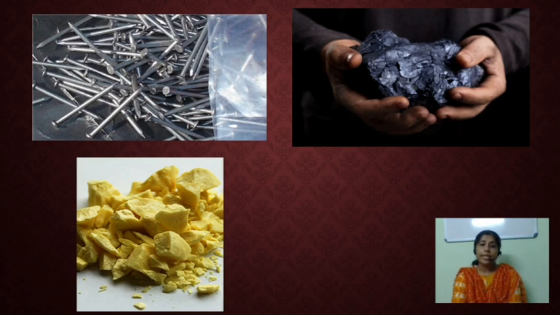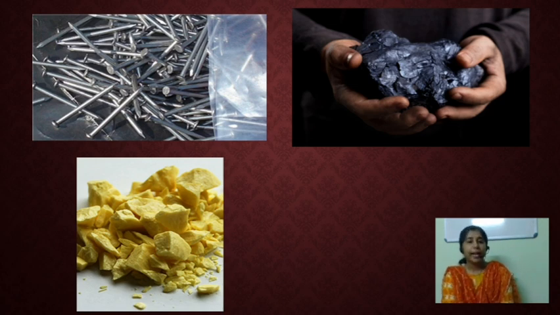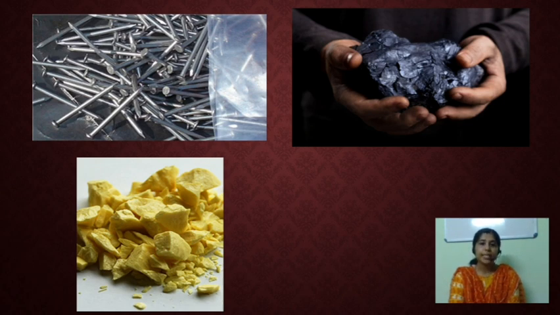Then what about the other two? Sulfur and coal. These two are examples of which one? Non-metals. Which are dull in appearance, not strong and not very hard. Okay. From this we understood that metals have luster, that means shiny in appearance, and are very hard. These are some physical properties of metals and non-metals.